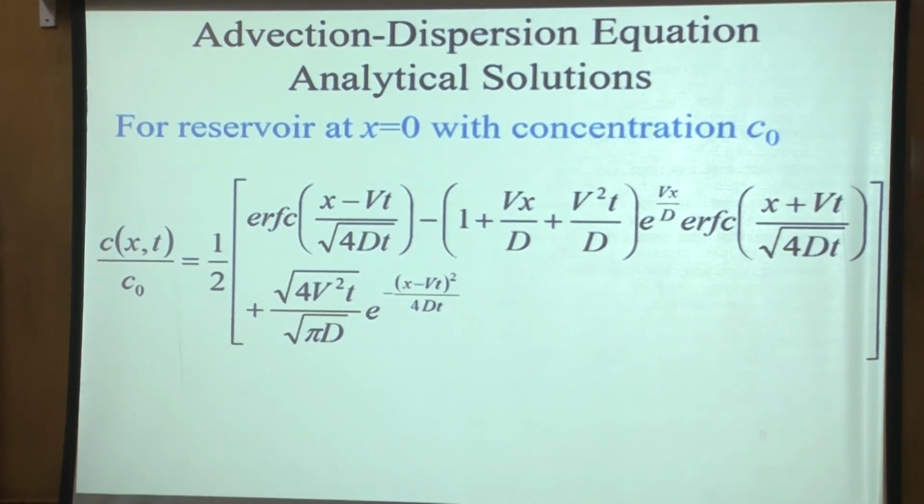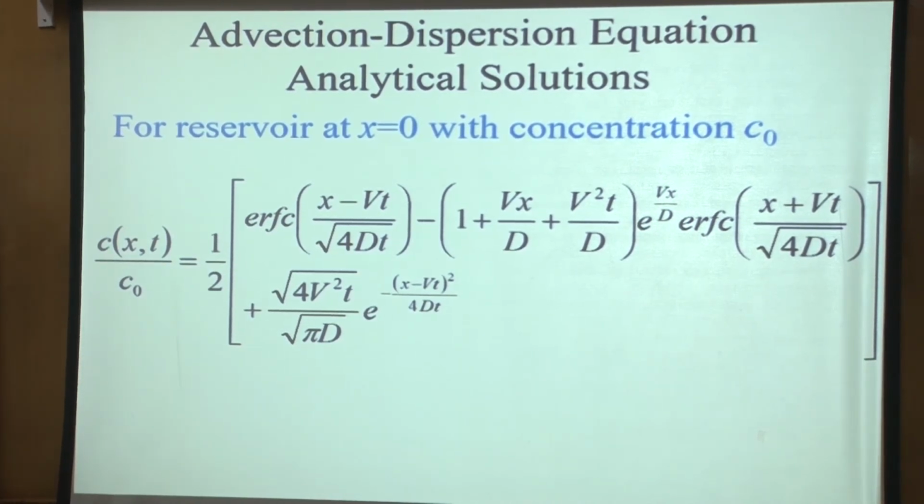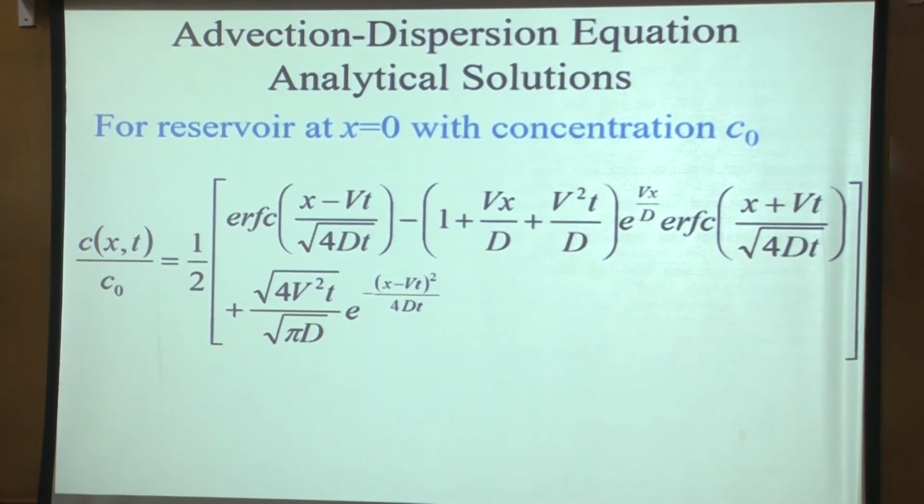The other way of doing it is you measure the concentration in the lab and solve this equation with some assumed value of V and some assumed value of D. One starting guess could be whatever we have estimated from that equation. We could use that as a starting value. So we plug in different values of V and D, compute our breakthrough curve using this, and try to match it with the observations which we have in the lab. So that's kind of a brute force approach, but there is software available which can do that automatically for you.